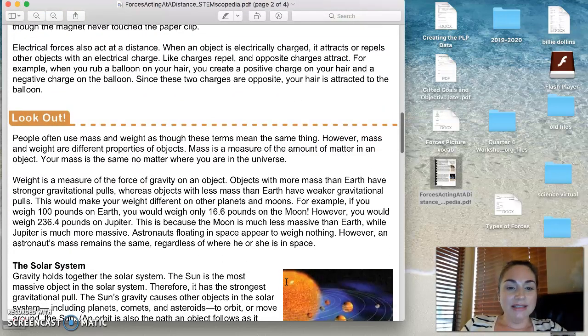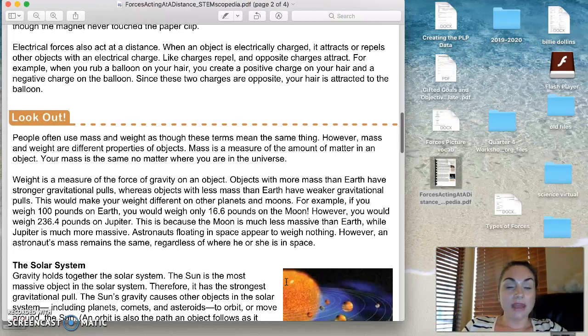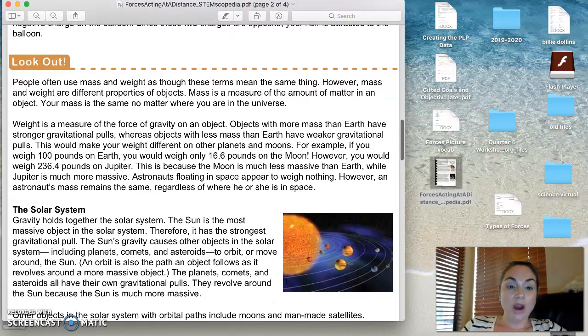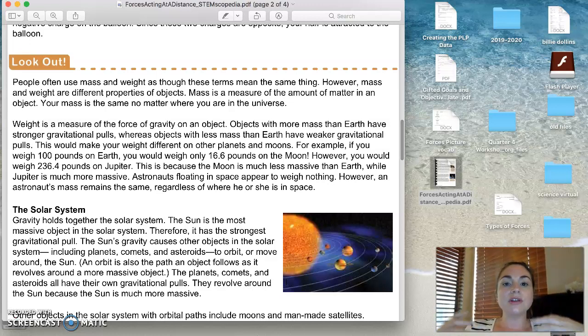People often use mass and weight as though these terms mean the same thing. Now, we talked about this already this year. However, mass and weight are different properties of objects. Mass is a measure of the amount of matter, the atoms. Your mass is the same no matter where you go. If you're here or you're on the moon, you're still made of the same atoms.